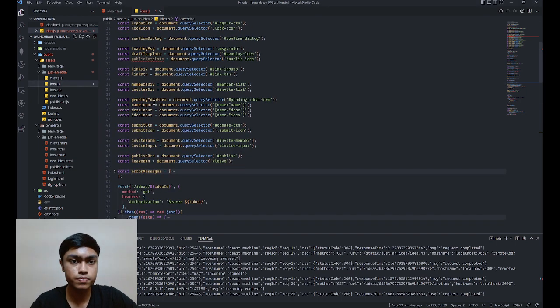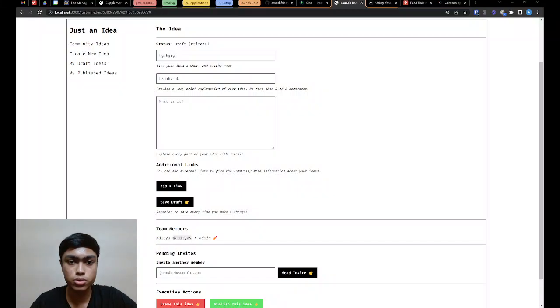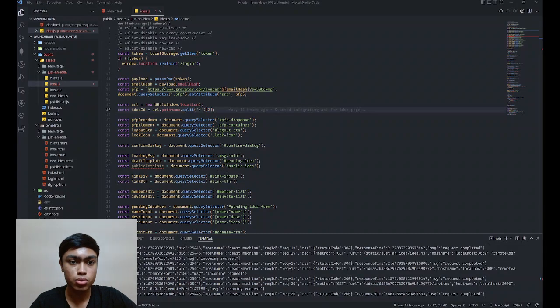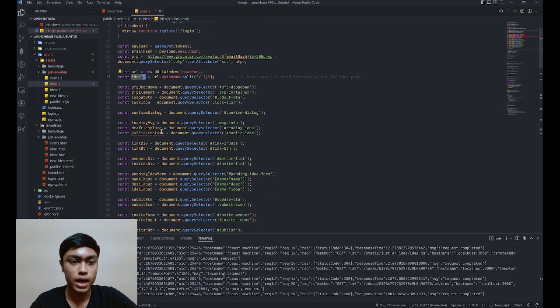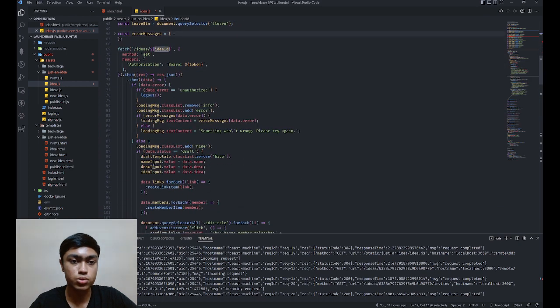So what we do is I have these two lines of code that get the ID of the idea from the URL. I'm going to switch to the browser, and in the browser you can see this is how the URL looks. So it extracts this ID from the URL. I created this kind of logic so that even if we had query parameters, it will still work. So using this, we get the idea ID, and then I'm going to use that idea ID to make the get request, and this is the logic that I do once I do that.